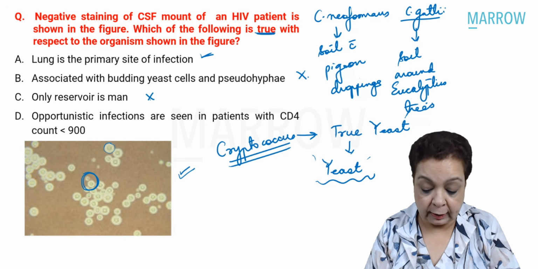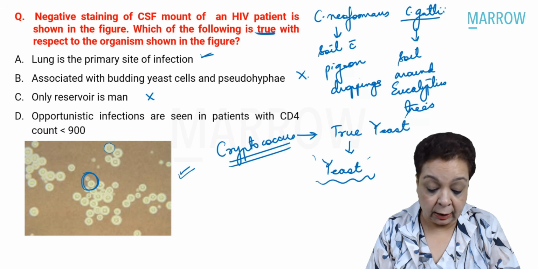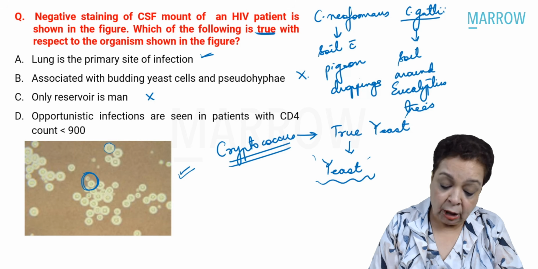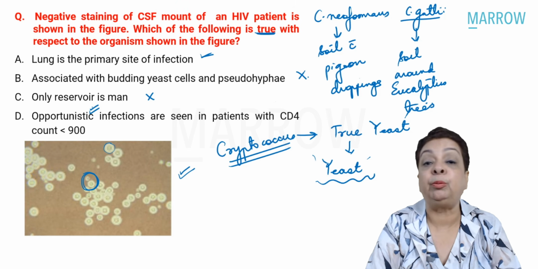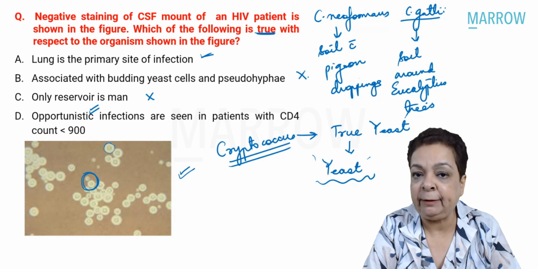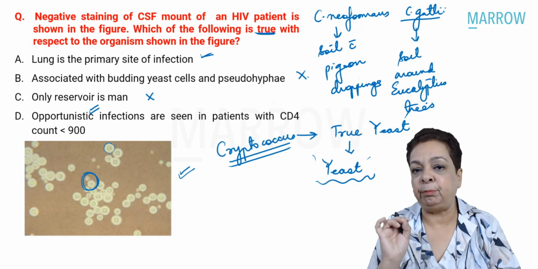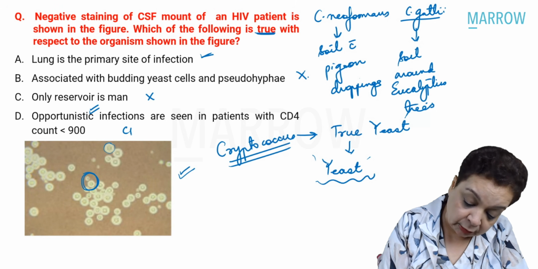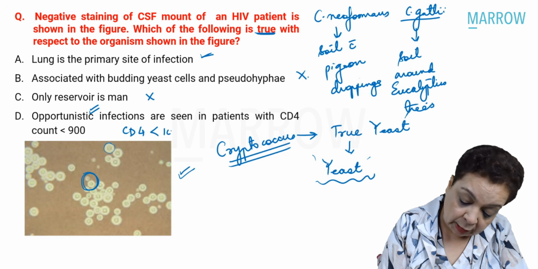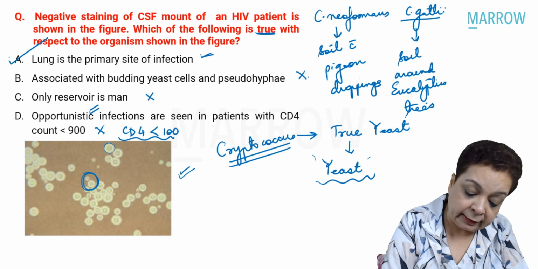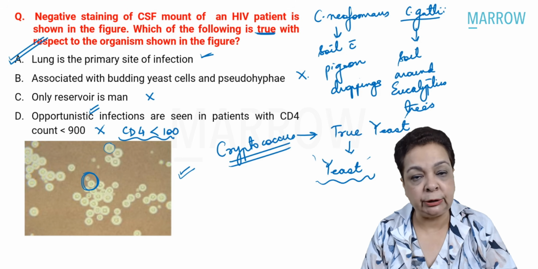Opportunistic infections are seen in patients with CD4 counts less than 900. That I would say is healthy individuals. Most opportunistic infections with Cryptococcus are seen in immunodeficient patients when the CD4 count is less than 100. 75% of cryptococcal infections are seen when the CD4 counts fall below 100, right? So again, this is incorrect. The only correct statement here is option A.